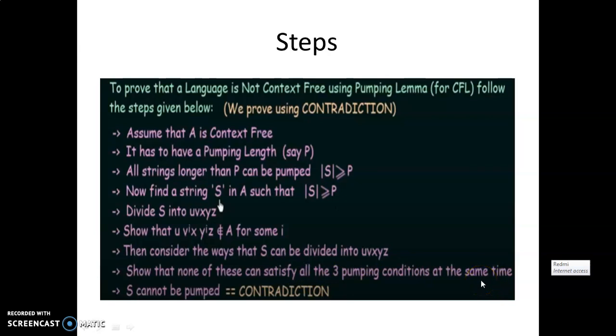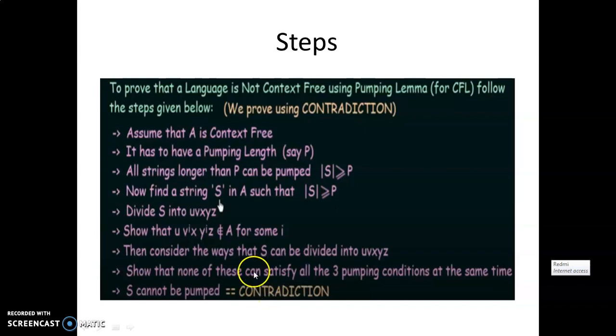If one of them fails, then we cannot pump the newly generated string, and we can say the language is non-context free. So this is the contradiction.